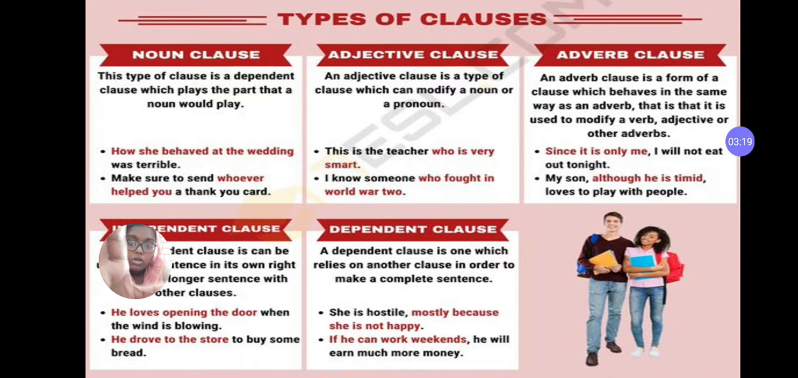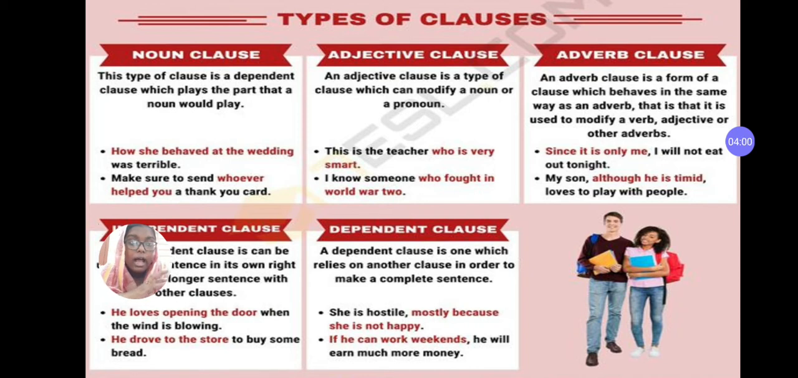Okay, so adjective clause. An adjective clause is a clause that will stand in the place of an adjective. An adjective clause usually modifies a noun or a pronoun. Similarly, look at the example. This is the teacher who is very smart. An adjective clause will always be introduced using a relative pronoun, and so it is otherwise called a relative clause. So if you look at the sentence, this is the teacher who is very smart, who is very smart is modifying the noun, the subject of the sentence, that is the teacher.